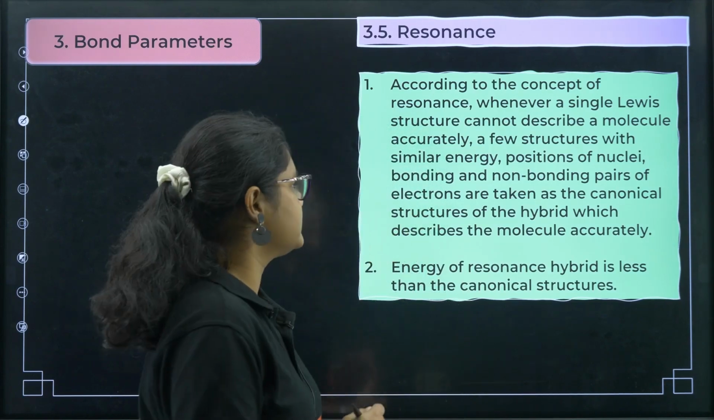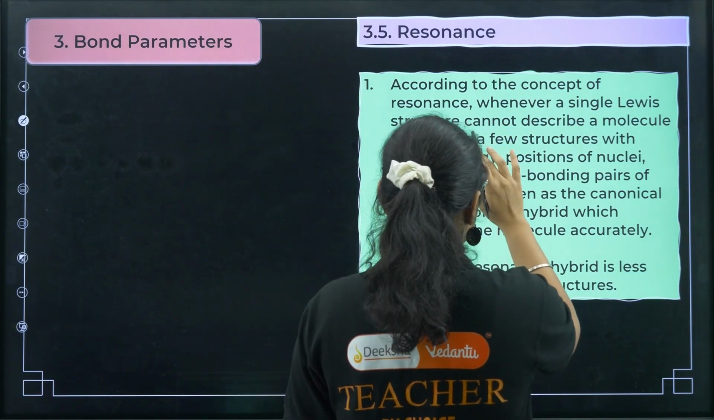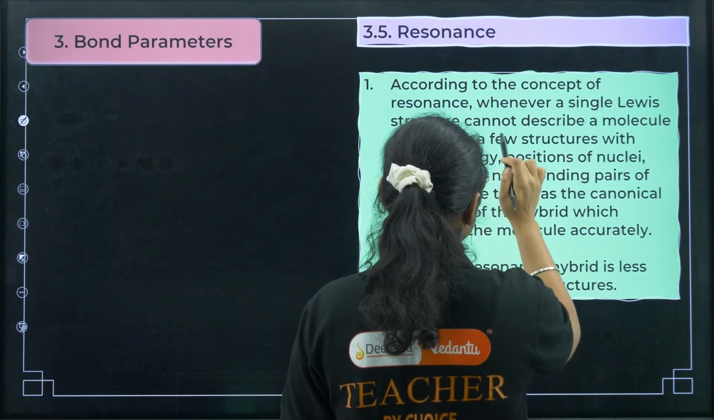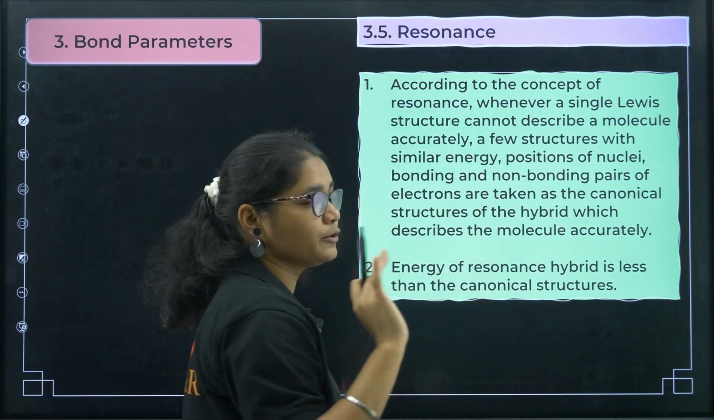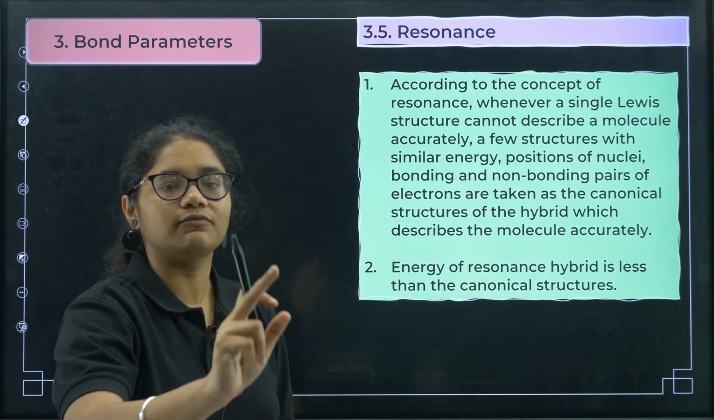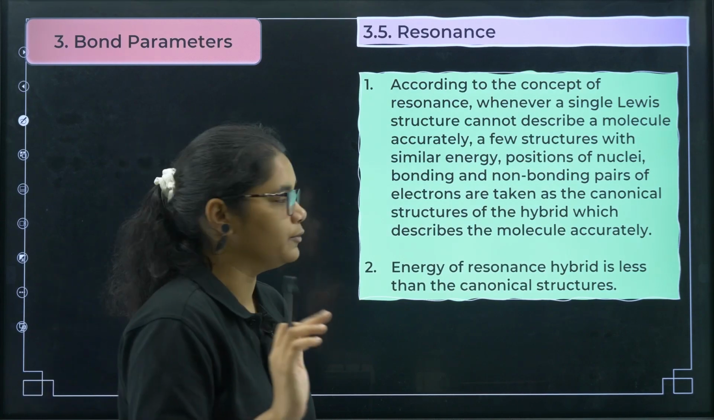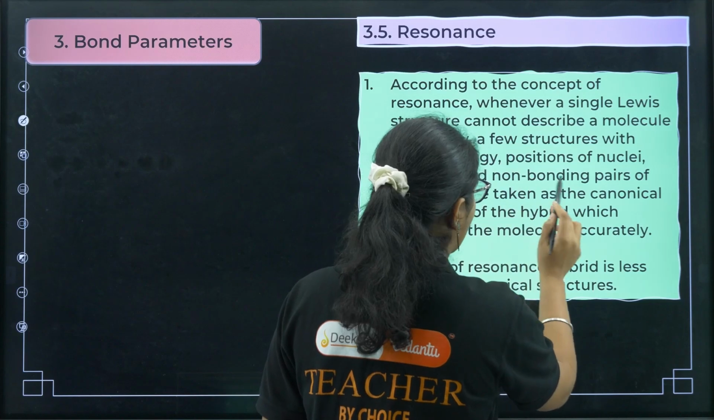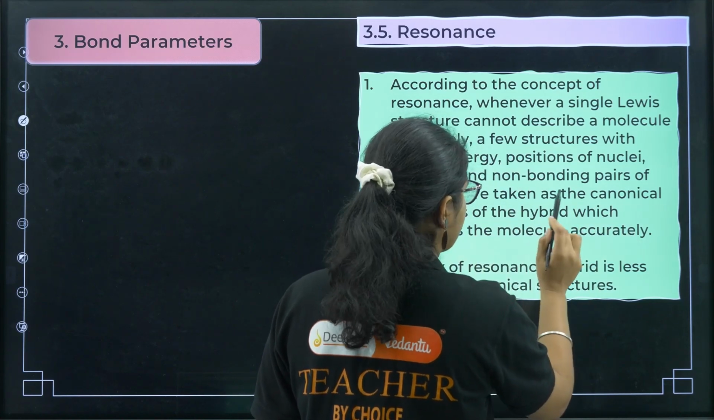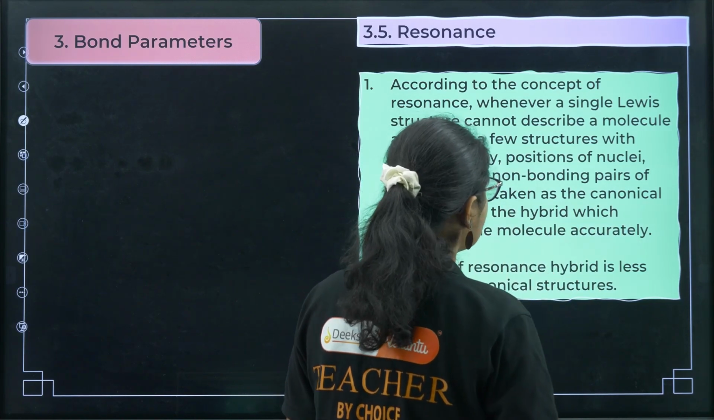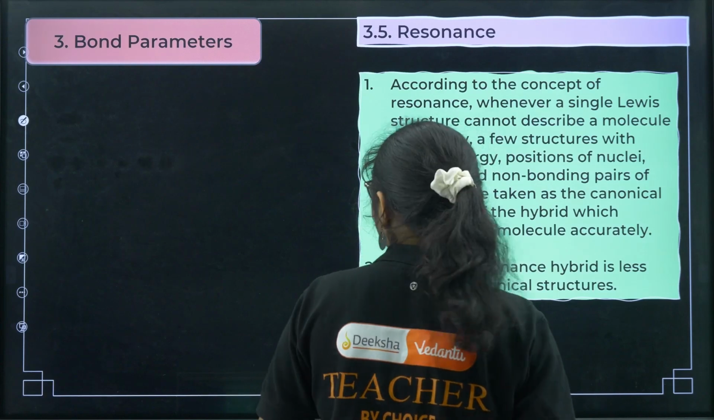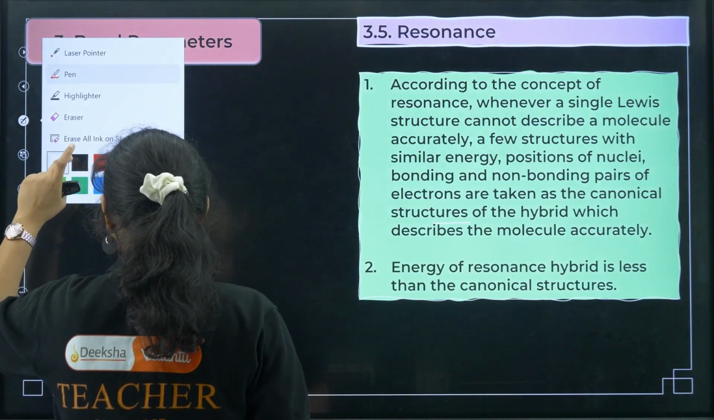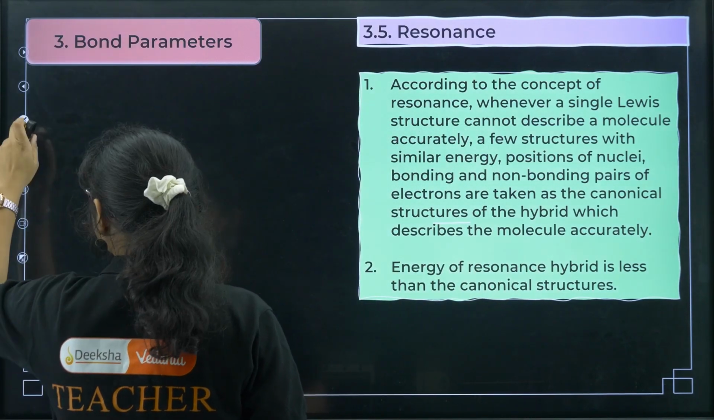So what does this say? According to the concept of resonance, whenever a single Lewis structure cannot describe a molecule accurately, you cannot have only one Lewis structure for that particular molecule. A few structures with similar energy, position of nuclei, bonding and non-bonding pairs of electrons are taken as the canonical structures of the hybrid, which describes the molecule accurately. We will understand this with the help of an example.